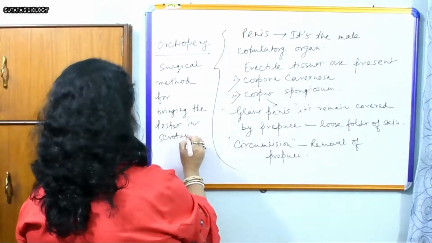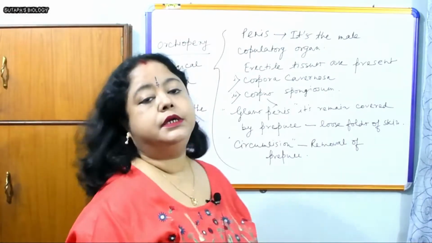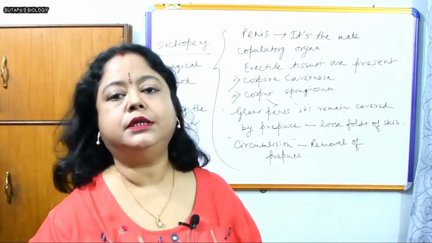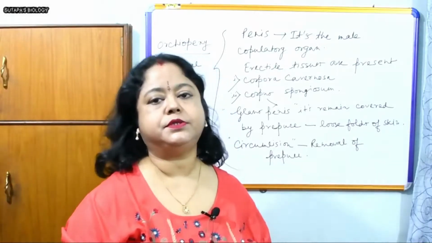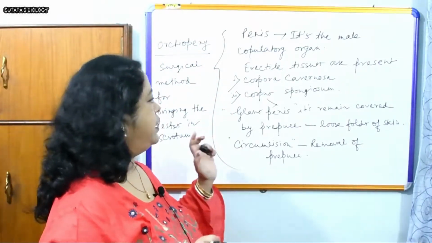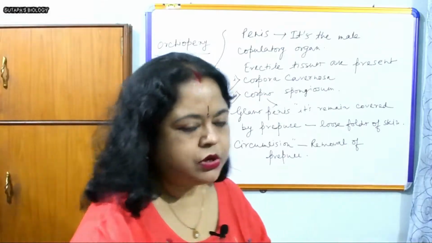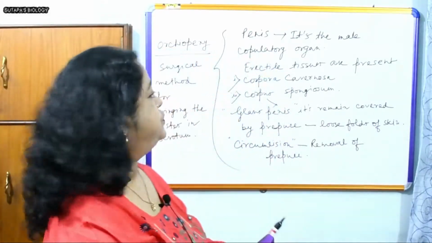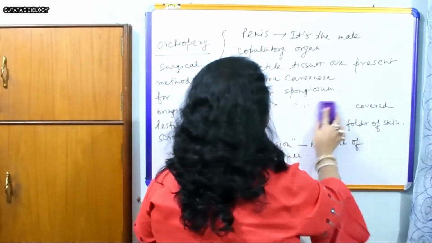But it must take place in childhood. Other than that, it will not be successful. So this is the information about the penis, and now I am starting my actual topic, the female reproductive system.